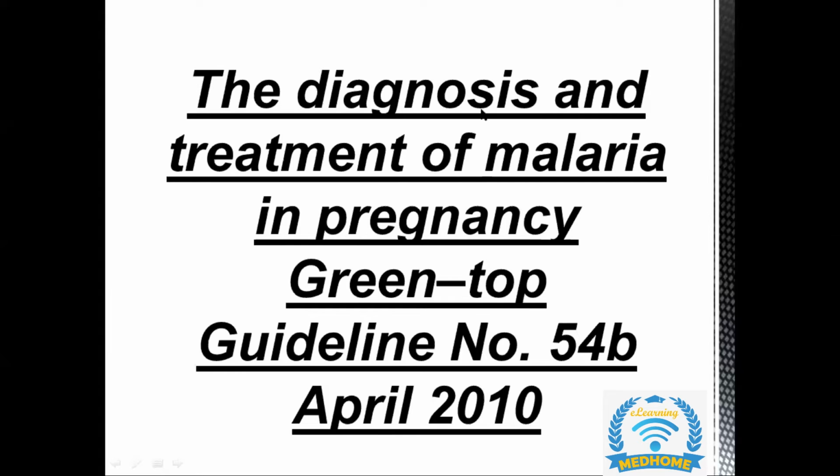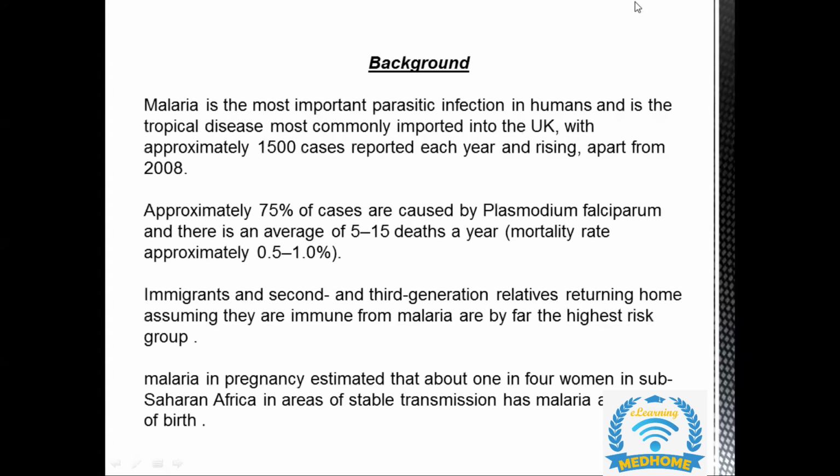So now moving ahead from here. This is the diagnosis and the treatment of malaria in pregnancy, guideline number 54B, which was released in April 2010. As we all know, malaria is the most important parasitic infection and is the most common tropical disease caused by a female Anopheles mosquito.